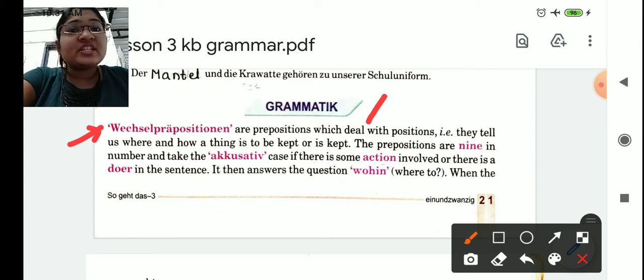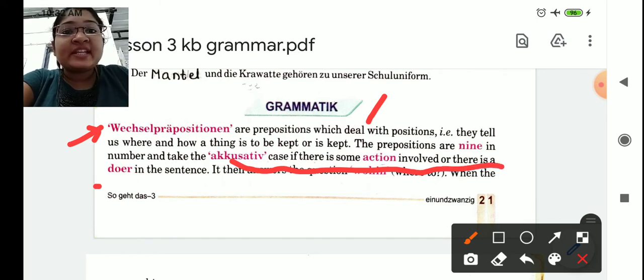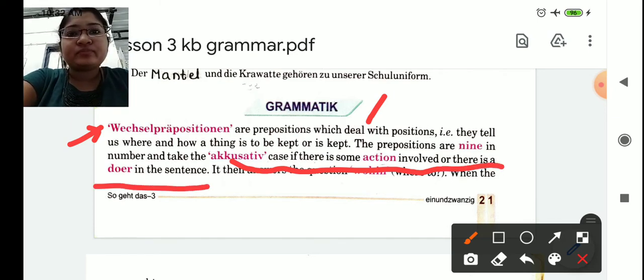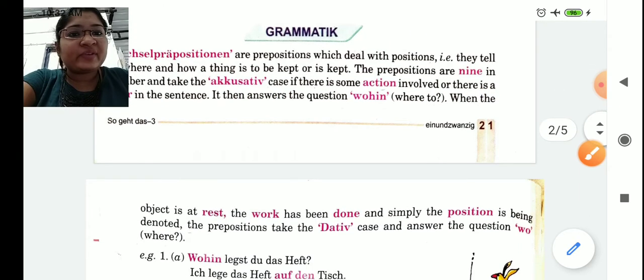The prepositions are nine in number and take the accusative case if there is some action involved. See, this is important. You have to underline it in your book. If there is some action involved or there is a doer in the sentence. Suppose I am telling you, a girl is keeping the book on the table. Now that is an action done by a doer, so that will take the accusative case. Now see when it takes the dative case.